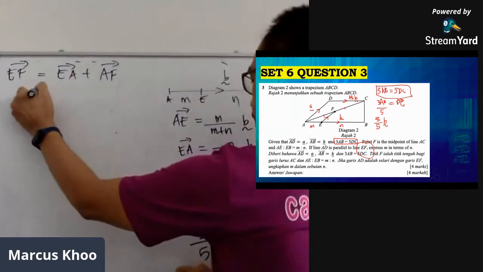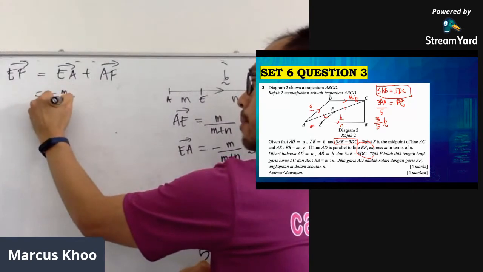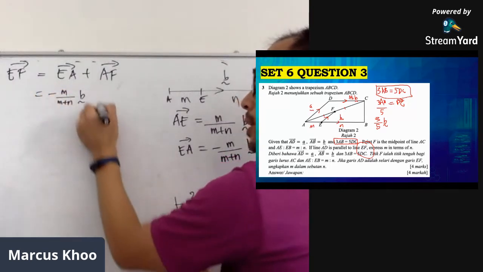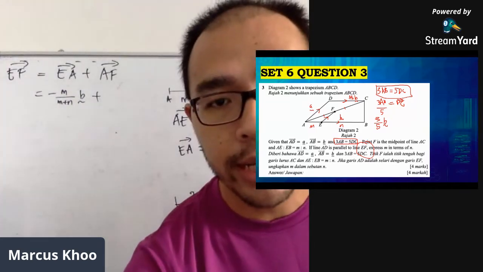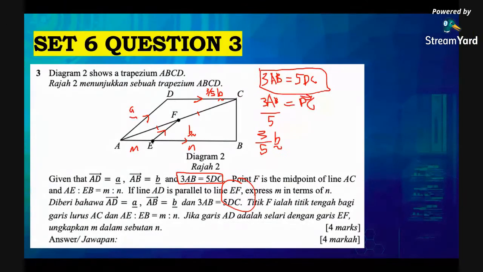Actually we can do it now. So minus M over M plus N, vector B, plus vector AF, which is now our next problem. If we take a look at this one, vector A to F is actually halfway of vector A to C. But we can find vector A to C because we already have AD plus BC, which is why all this information that I drew down here is all useful. AD plus BC will give you AC. Then you take half in order to find vector AF.